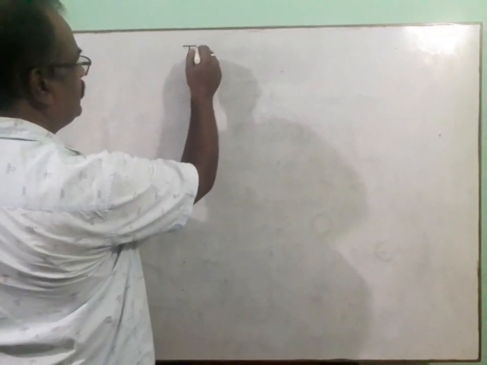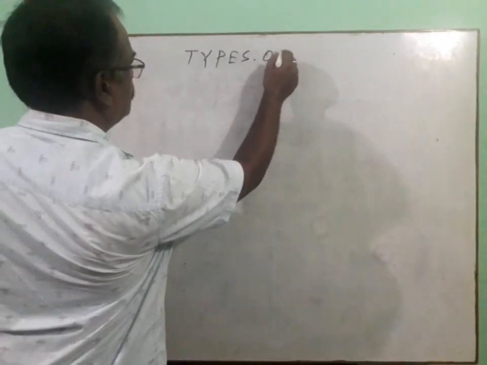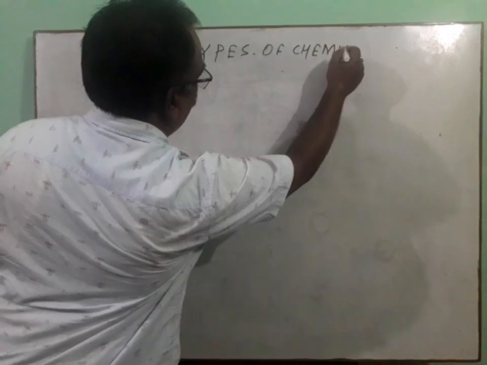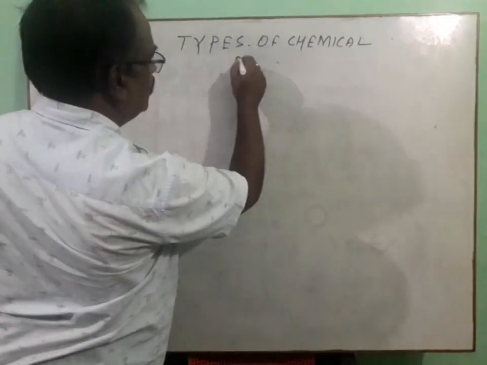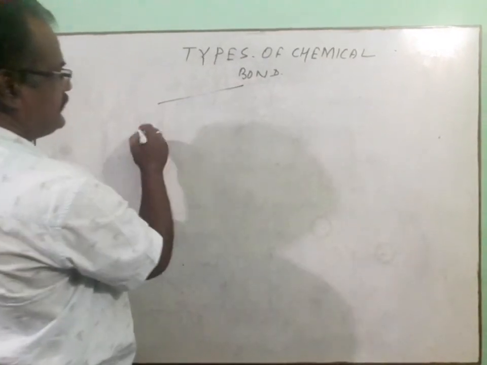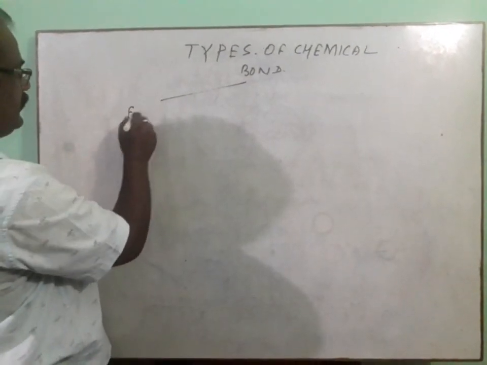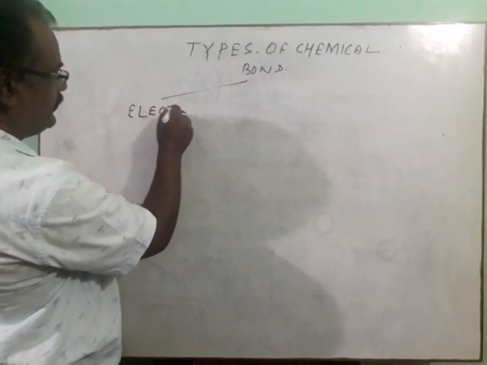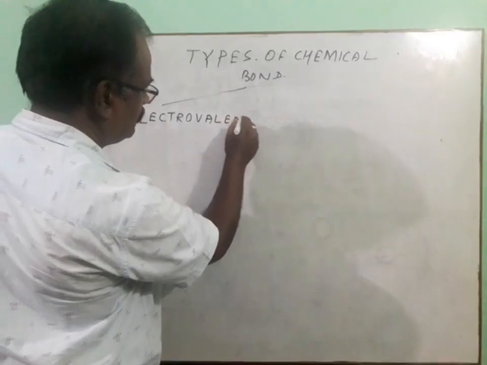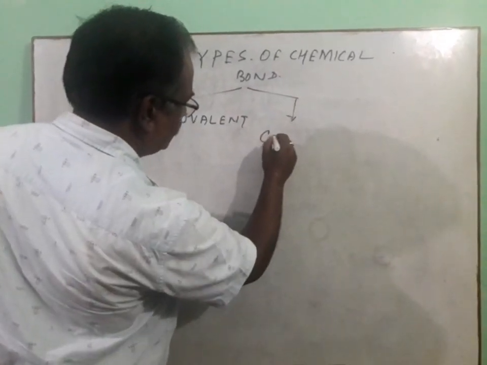Precisely, there exists one, the electrovalent bond, and the second, the covalent bond.